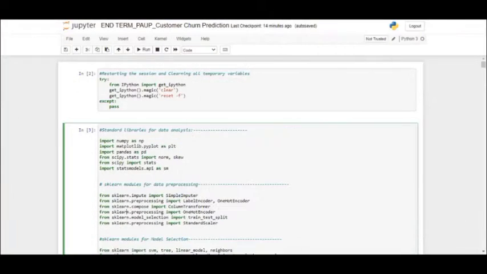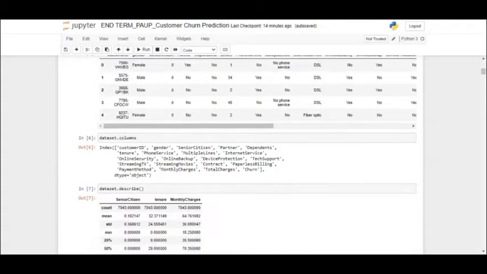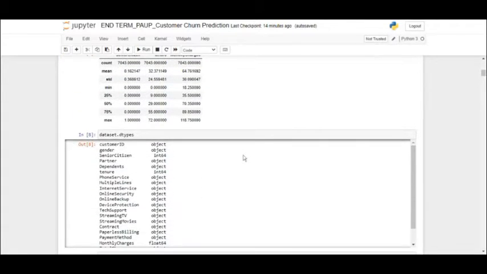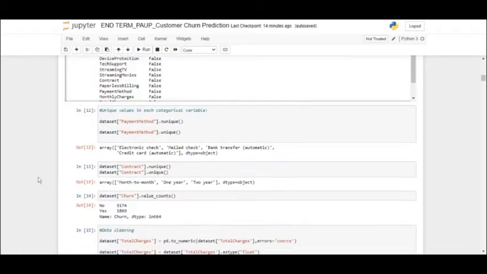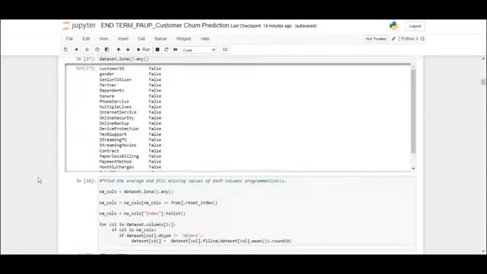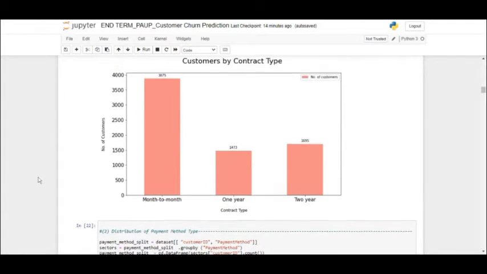Let's look into the data pre-processing and the exploratory data analysis for our project. This is the code we would be applying. These are all the libraries, and we would be performing data pre-processing like filling null values with the average and understanding the data, the categorical variables and all. After this, the main process is understanding our data with the help of data visualization, or better known as exploratory data analysis.